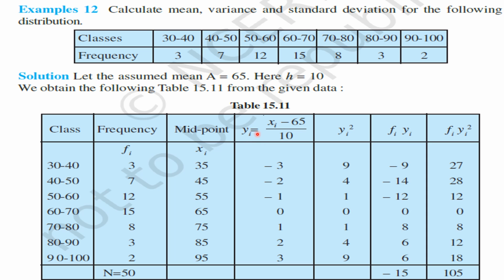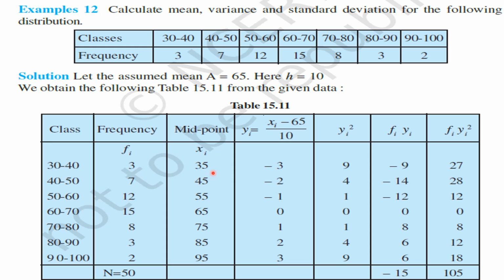yi is equal to xi minus 65 by 10. To reduce the time consumed, we are using this step deviation method. So we are finding yi's by using this formula: xi minus assumed mean by h. Understood this point, my children? So we prepare this column.